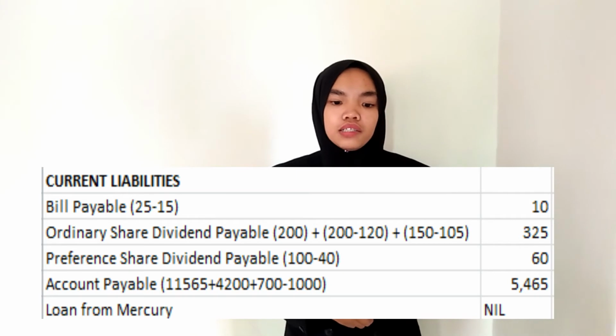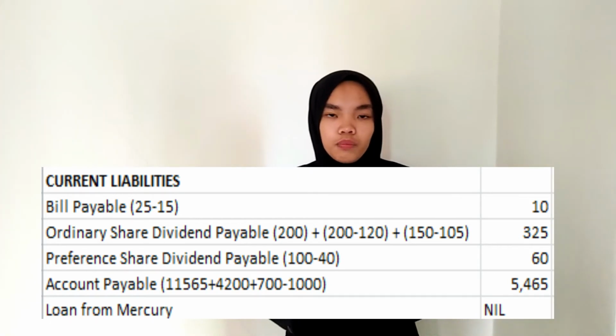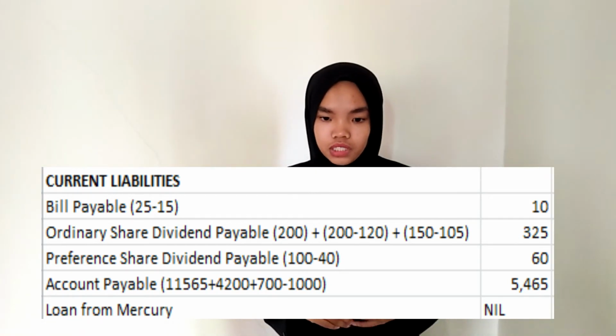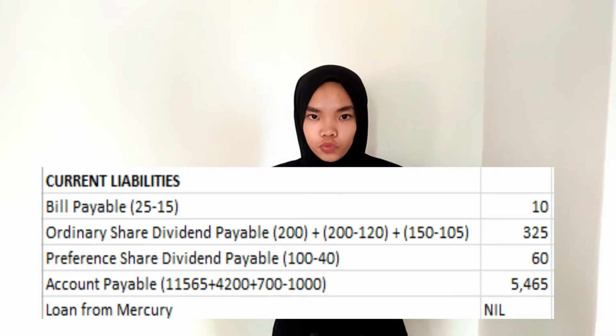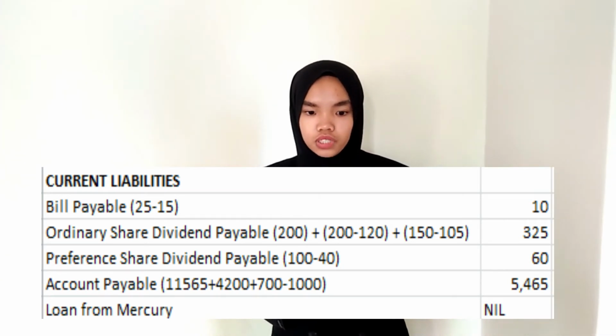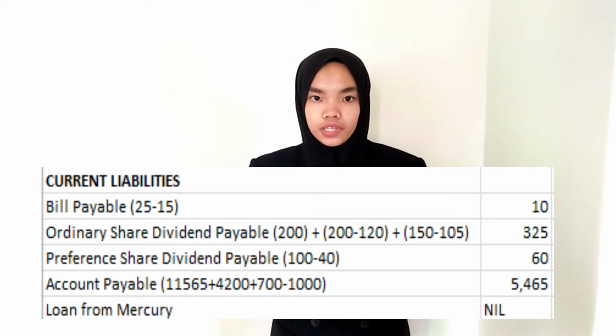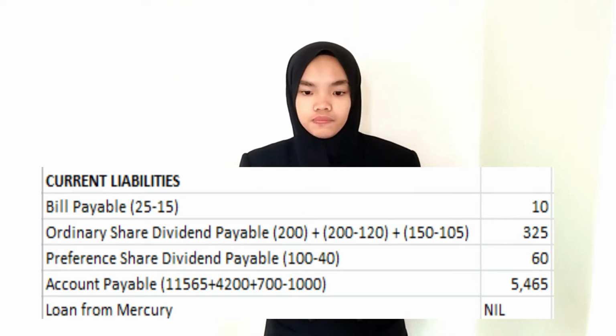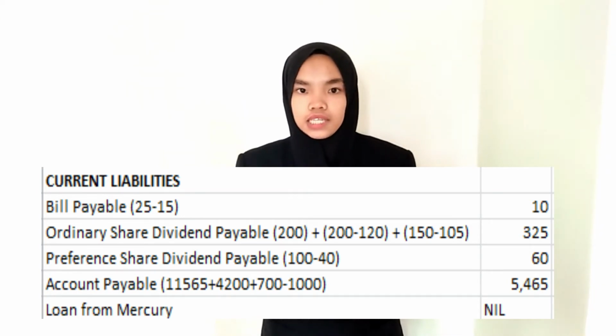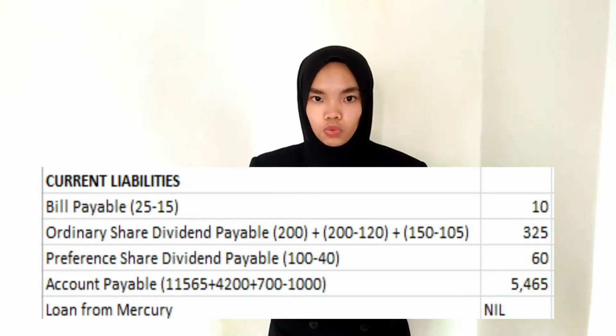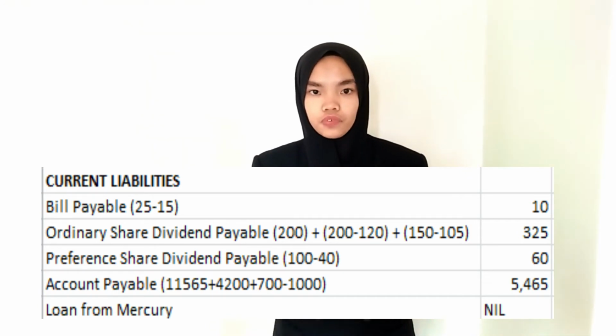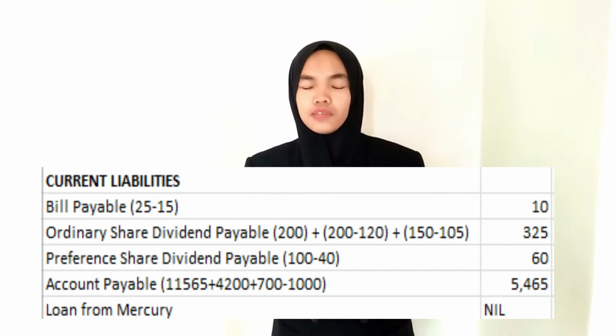105. Next, preference dividend payable, also we have to deduct the parent amount, and account payable, the adjustment is minus 1,000 due to the payment from to subsidiary, and lastly loan from Mercury, it will be NIM.